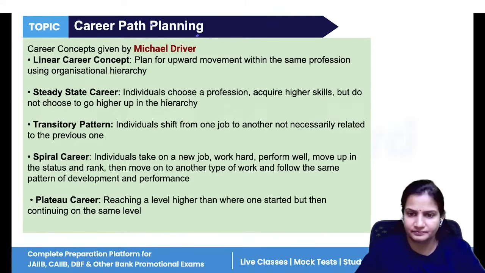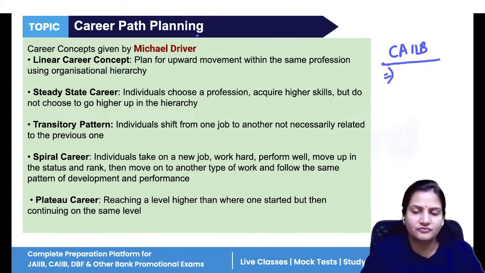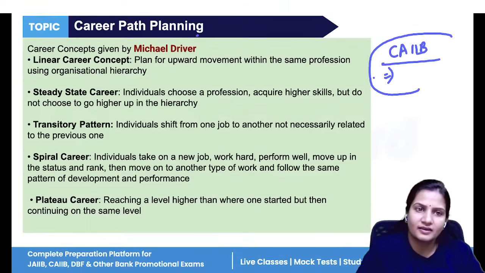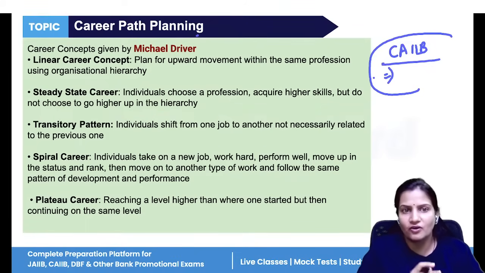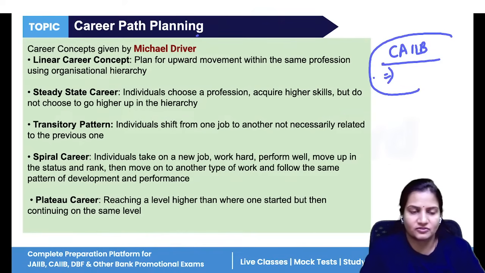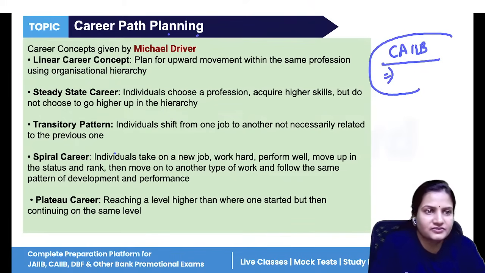career path planning. Like you all are working in a bank now. Why do you want to crack this CIB exam? Just to get an increment. Okay, after that, promotion, after that you can become a professional banker. So these are the different steps the IIBF provides you. Similarly in companies, every employee wants their development to move in the right direction. That is why career path planning is provided. In career path planning, there are career concepts, and these career concepts are